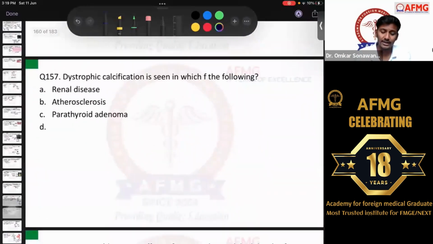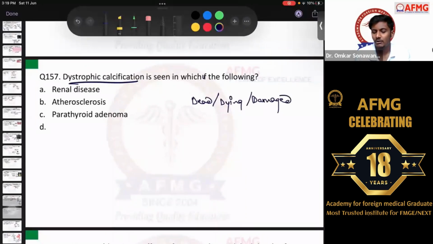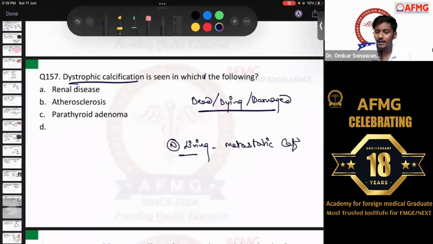Next is question number 157. Dystrophic calcification is seen in which of the following? Dystrophic calcification, we have discussed, is D for D. That is, dystrophic calcification is usually seen in dead, dying, damaged or degenerated tissues. Whereas in normal living tissues, which type of calcification is seen? In normal living tissues, we will see metastatic calcification.